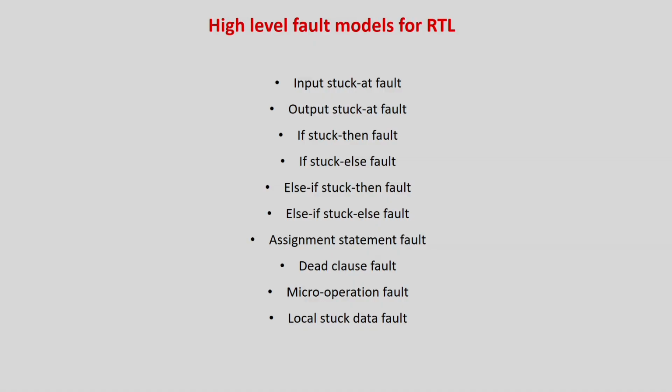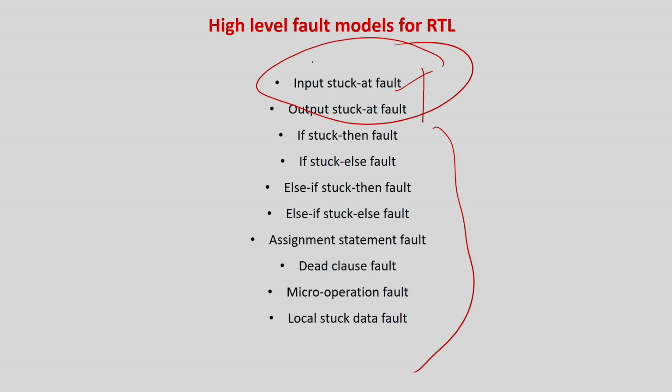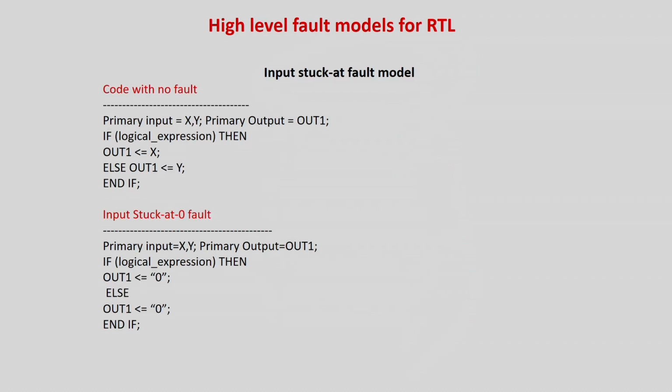So what are the important fault models at the RTL level? It's very similar to software engineering. Input stuck-at, that is, all inputs will be stuck or outputs will be stuck. They are carrying that out, but there is only one of that. A lot of others have to be done, because first people tried applying stuck-at faults directly at the RTL level. People failed miserably, but they are still in the picture. All inputs will be 0, all outputs will be 0. Apart from that, they are taking if stuck fault, else stuck fault, assignment fault, dead clause, micro operation, local data stuck. A lot of these principles are from software engineering. I will give you an example, it will become more concrete. This is the list. So I will take you through an example.